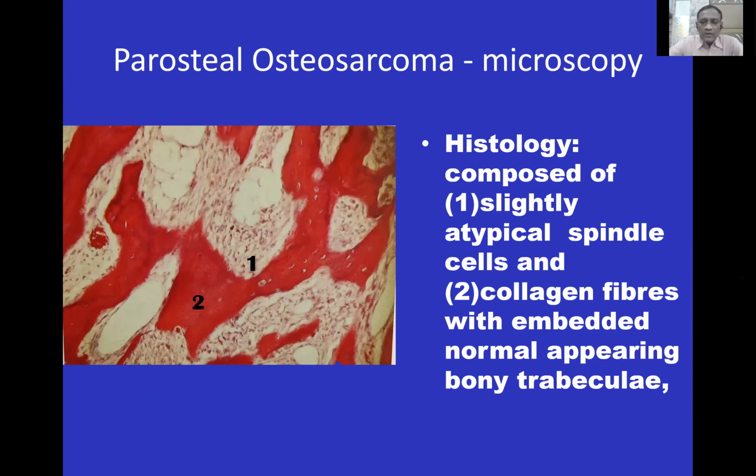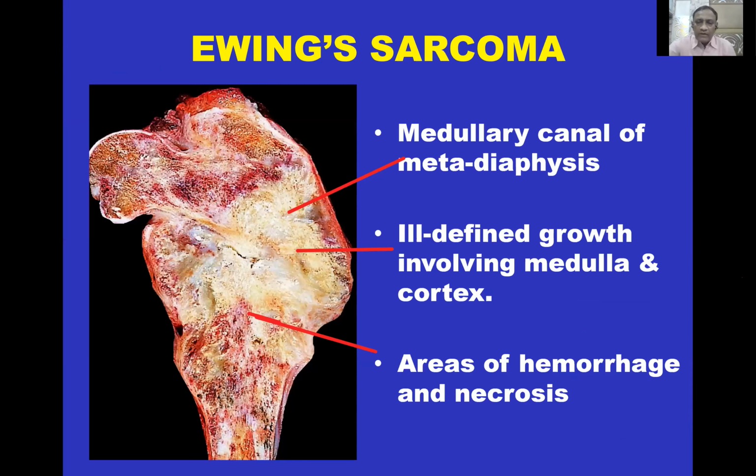Microscopically, it shows slightly atypical spindle cells and collagen fibers with embedded normal appearing bony trabeculae. The next specimen is of Ewing sarcoma. This is the specimen of the proximal femur. It arises from the medullary canal of the metadiaphyseal junction. There's a well-defined growth involving medulla and cortex. There are areas of hemorrhage and necrosis.